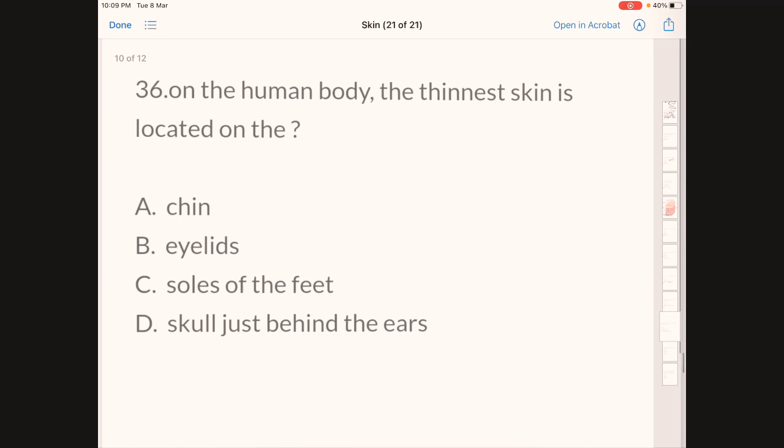Next question. On the human body, the thinnest skin is located on the: option A, shin; option B, eyelids; option C, soles of the feet; option D, skull just behind the ears. The correct answer here is eyelids. I've already discussed at the beginning that the eyelids and the glans penis have the thinnest skin.